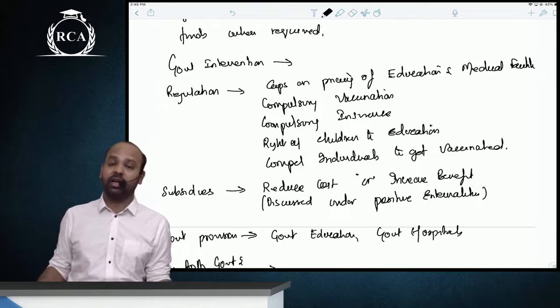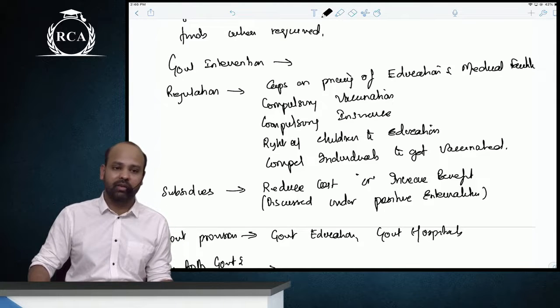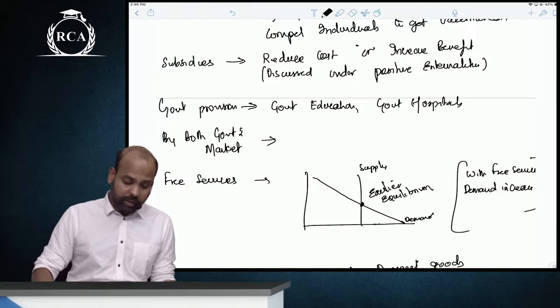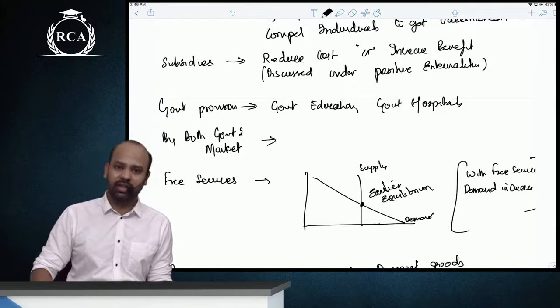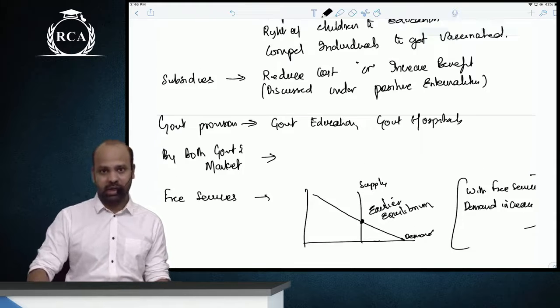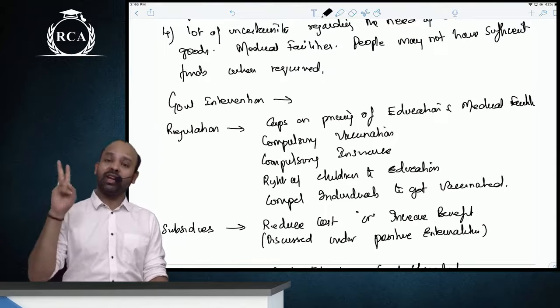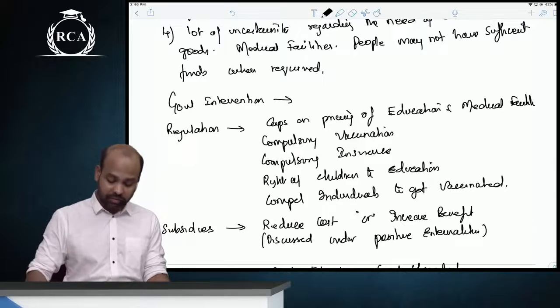Subsidies: government can give subsidies. This will reduce the cost or increase the benefit derived by the people. Government can directly provide education and hospital services, and there can also be a mixture of services by both the government and the private market. These are government interventions: regulations, subsidies, direct provision by the government, or provision by both the government and the market.